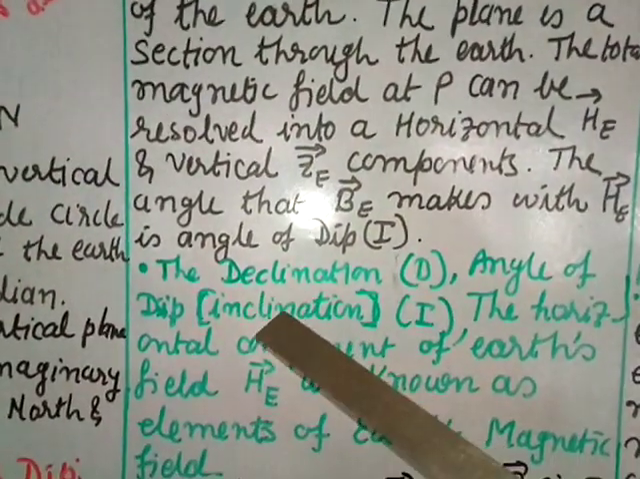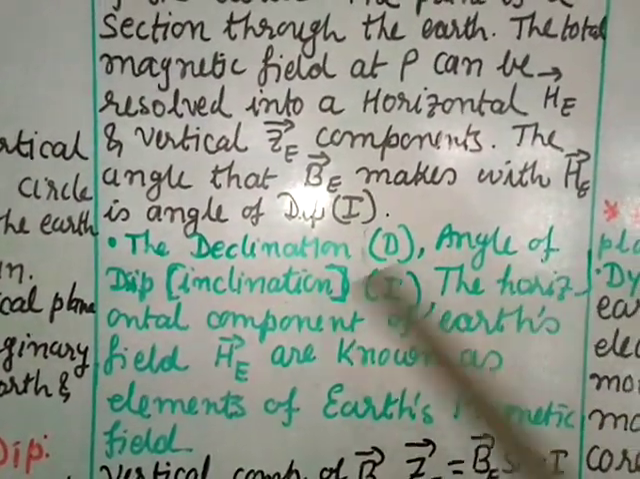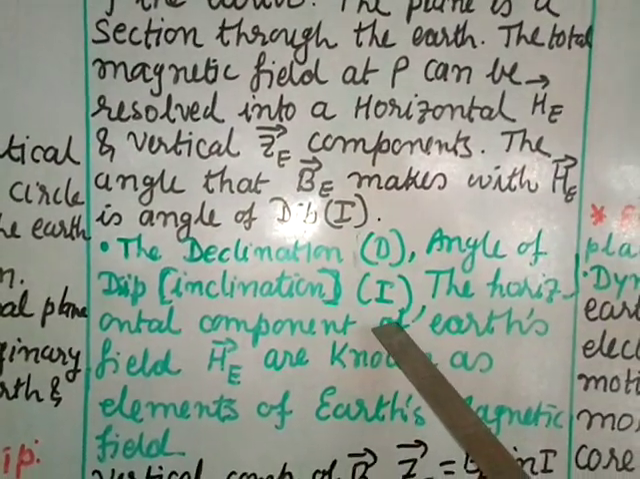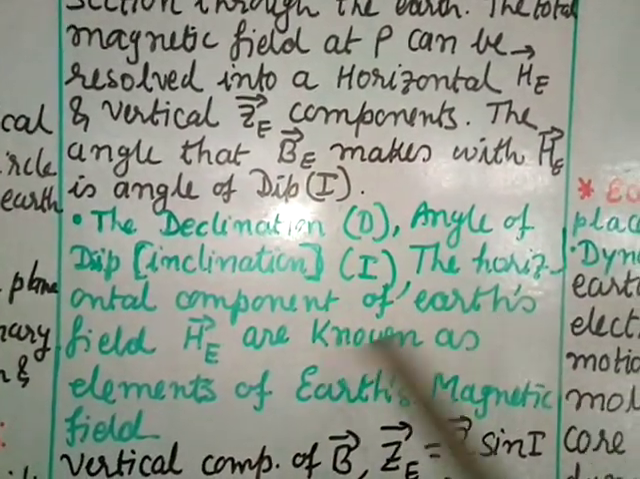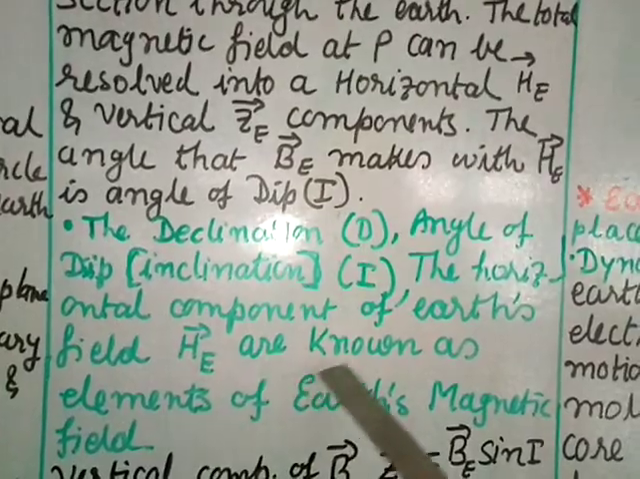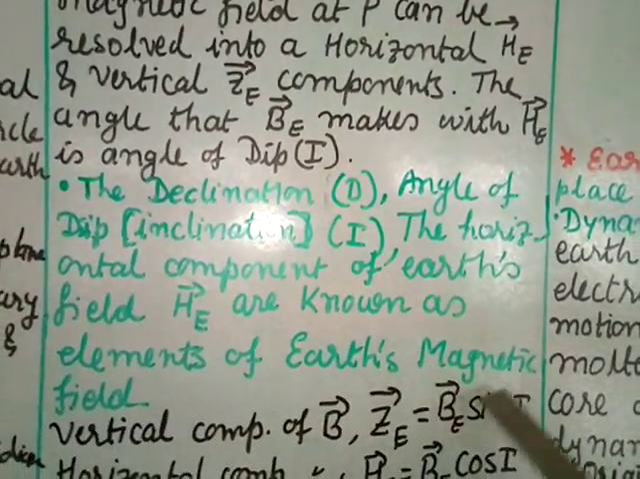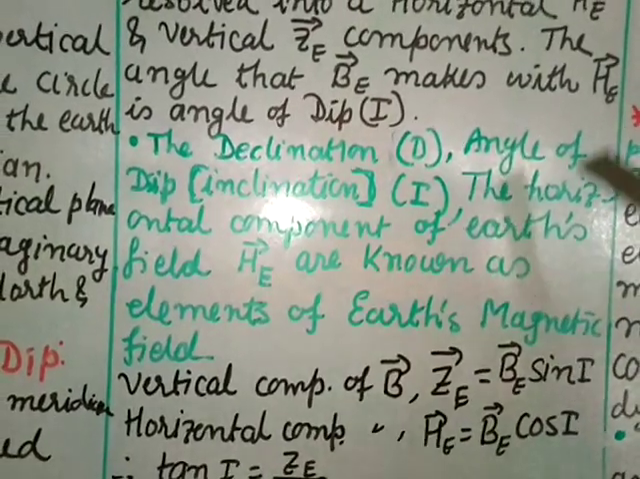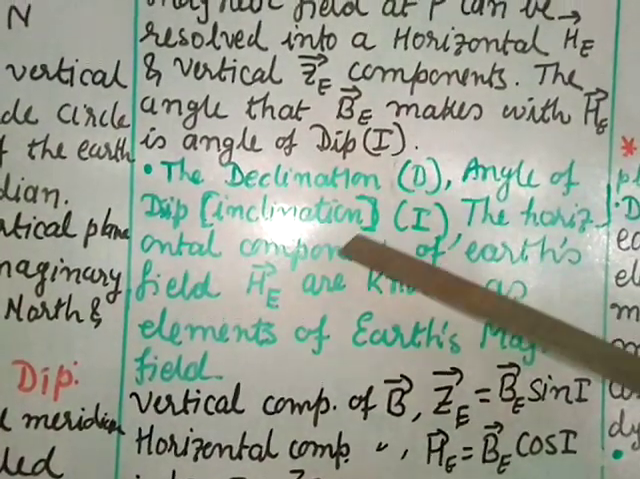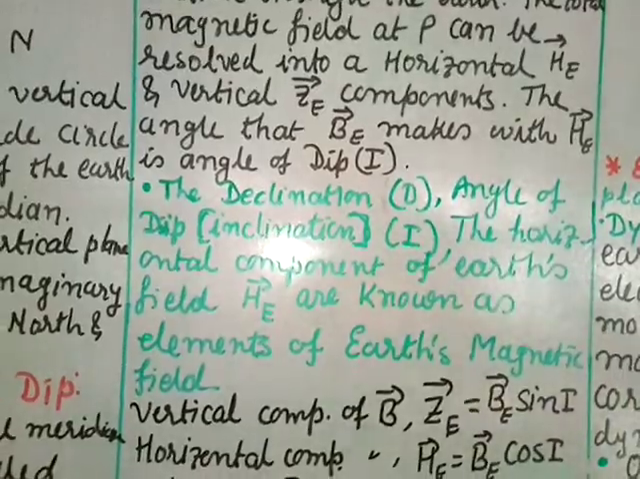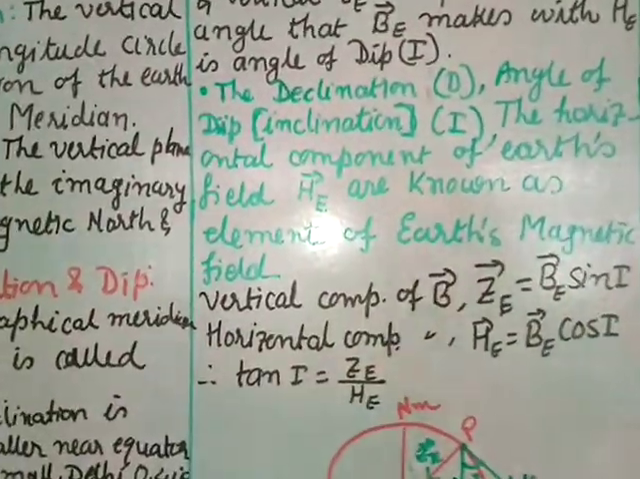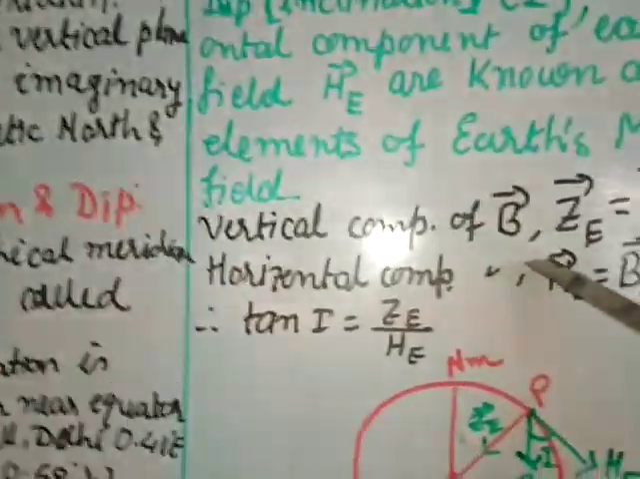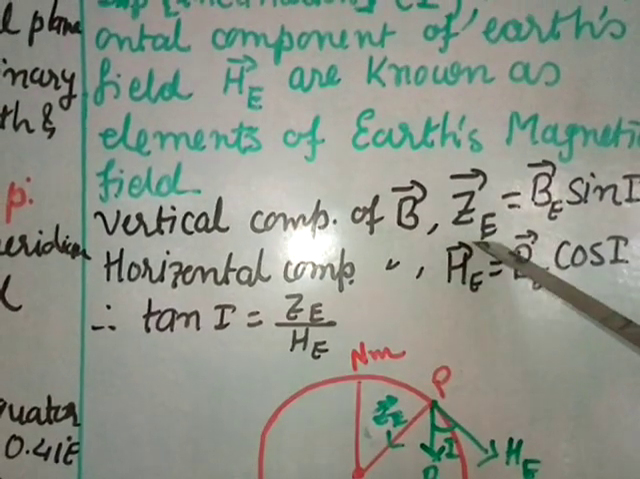Now the declination D, the angle of dip, that is inclination I, and the horizontal component of Earth's magnetic field HE are known as the elements of the Earth's magnetic field. So these are the elements: angle of declination, angle of dip, and horizontal component of the Earth's magnetic field. Now the vertical component of magnetic field we are using here is ZE.